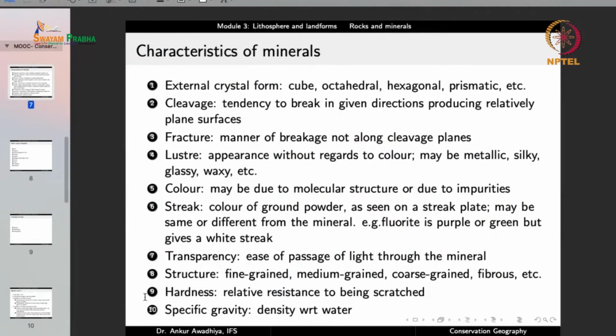One characteristic that is easy to understand is hardness, the relative resistance to being scratched. So hardness asks the question, is the mineral hard or is it soft? Now how do you identify the hardness? You just take two minerals, one is your known mineral, one is the unknown mineral. Now if you try to scratch the surface of the unknown mineral using your known mineral, will the known mineral be able to put a scratch or not?